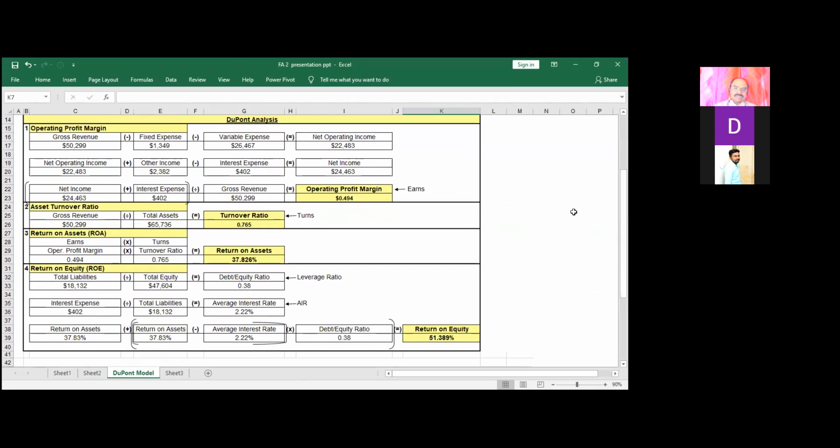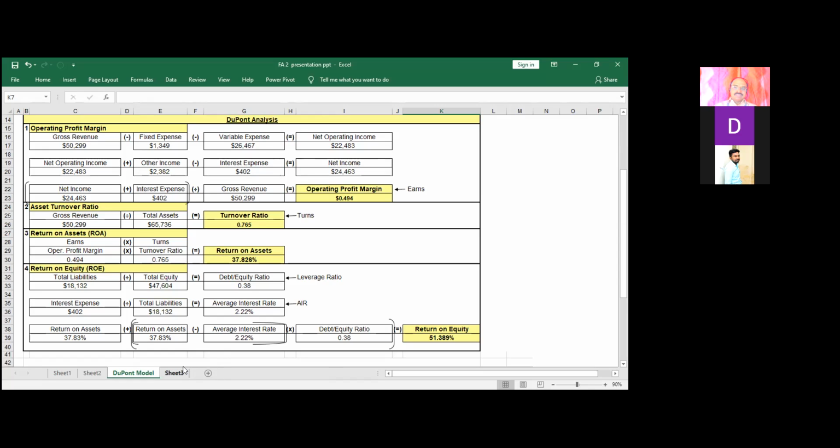Because when the pandemic started, Wipro was trading at around 300, but now it is around 500. As it is rising, it is giving a high return on equity. So these individual components indicate how the return on equity is achieved. Asset turnover ratio is also good. We can see return on asset is also 37.82%. That means return on asset every year is giving 37.82% return.